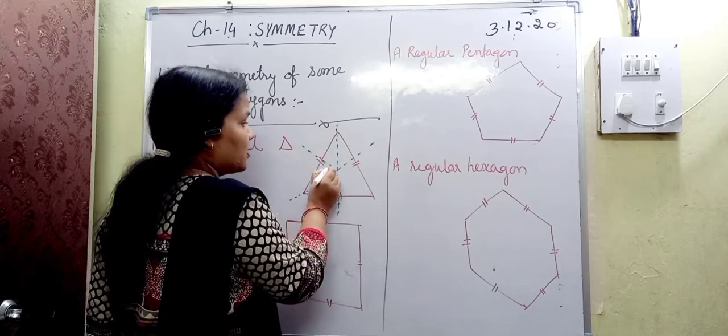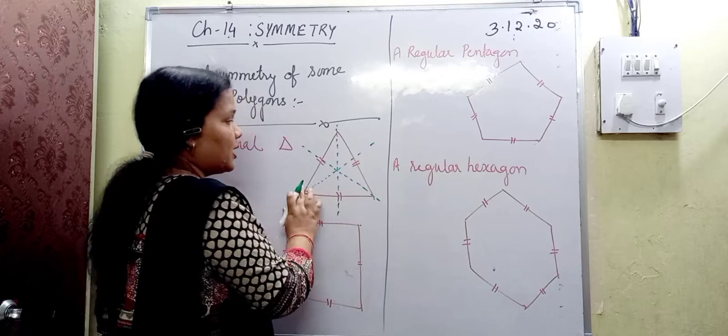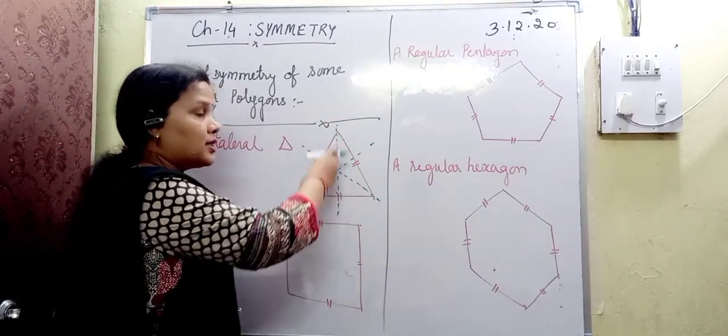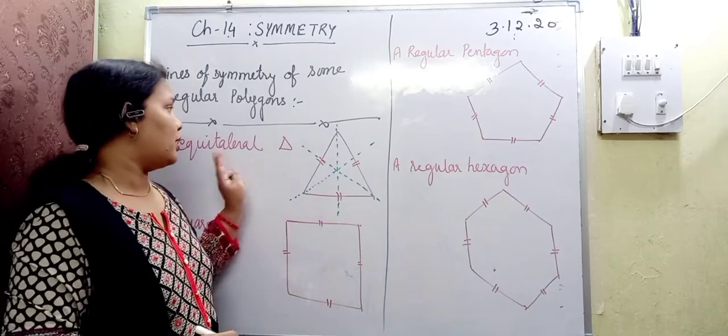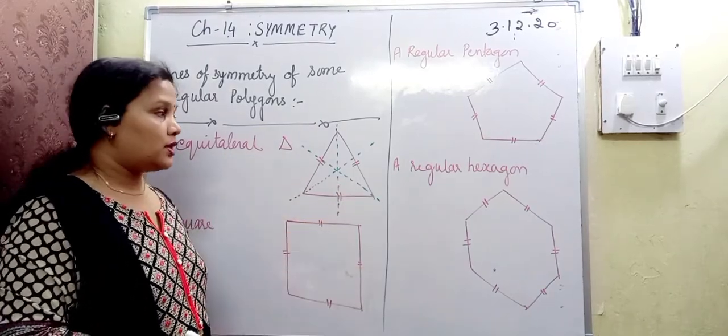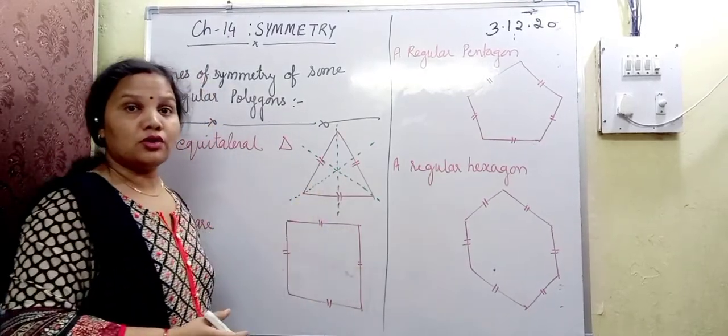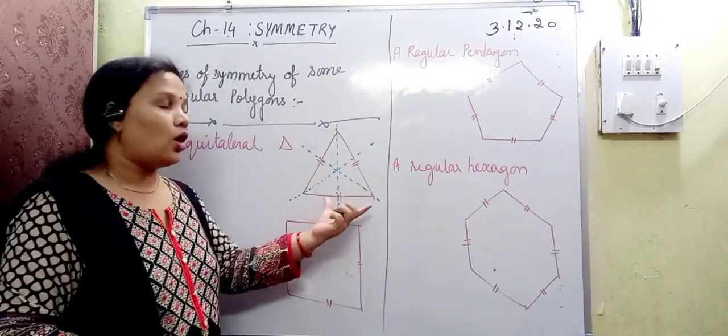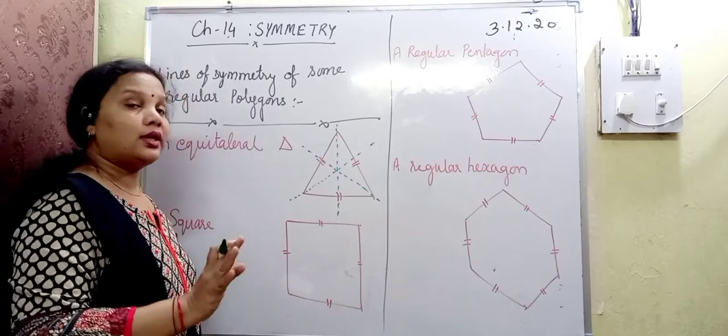So how many lines of symmetry are needed? You can see that 3 lines of symmetry are needed. We can also say that these lines of symmetry are medians of an equilateral triangle, because each passes through the midpoint of the base or the line segment.